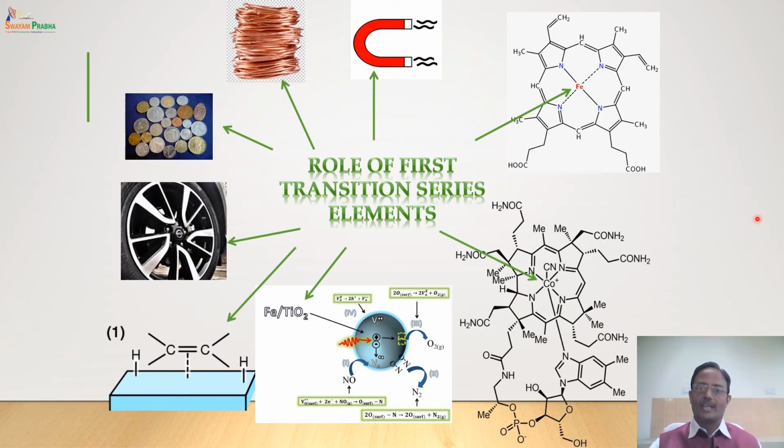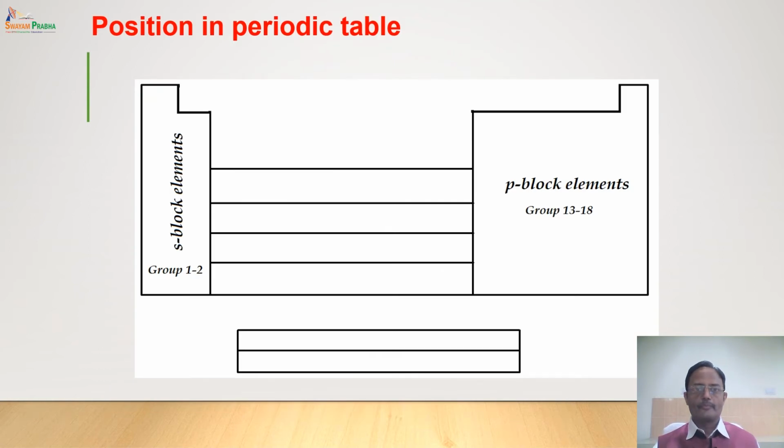Cyanocobalamin or vitamin B12 has cobalt as a metal ion at the center of this porphyrin type of ring. So all of these elements play a very important role not only in materials but also in biological systems.